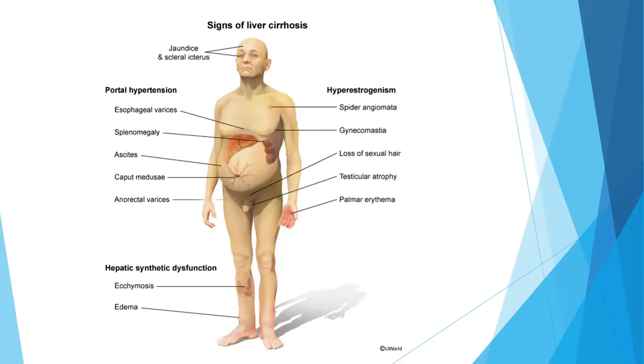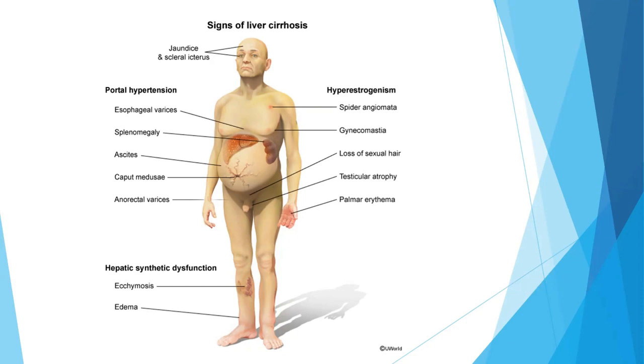So now let's talk about the signs of liver disease. Starting from head to toe, we have jaundice and scleral icterus. Due to portal hypertension, there can be esophageal varices, splenomegaly, ascites, caput medusae, and anorectal varices. Due to hyperestrogenism, there may be spider angiomata and gynecomastia.